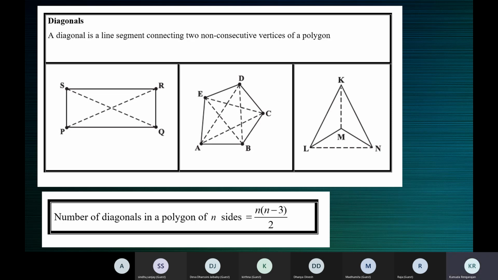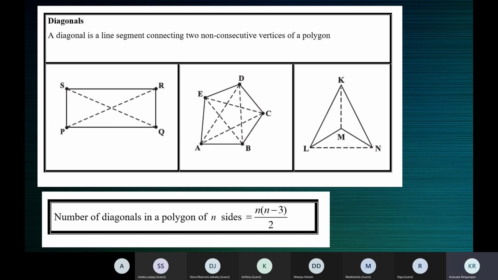So if the polygon has 5 sides, 5 into 5 minus 3 by 2 will give you the answer. N should be replaced with the number of sides the polygon has. When you do that, you get the number of diagonals in the polygon.